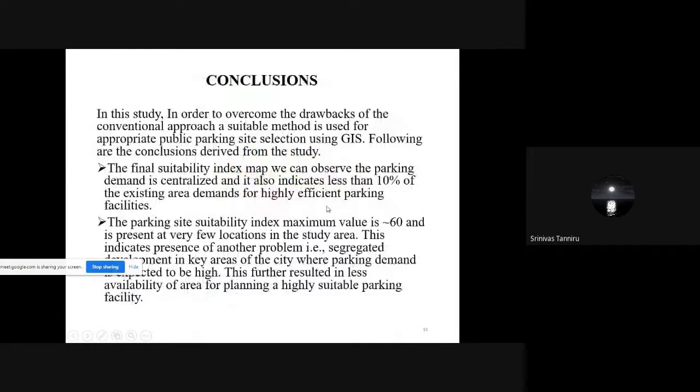Coming to the conclusions, in this study less than 10% of the existing area demands efficient parking facilities, and the parking site suitability index values seen to be maximum at 60, which is present at very few locations in the study area. This indicates segregated development in key areas, while parking demand is expected to be high. So that's it. Thank you.